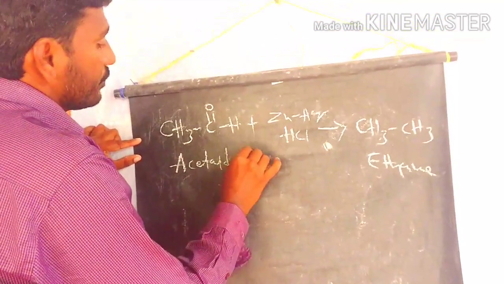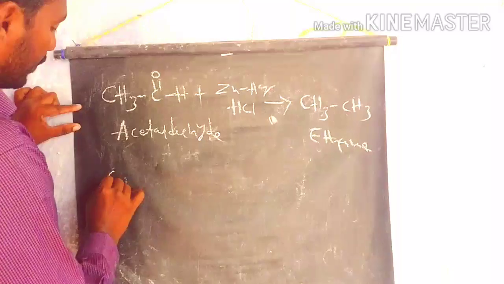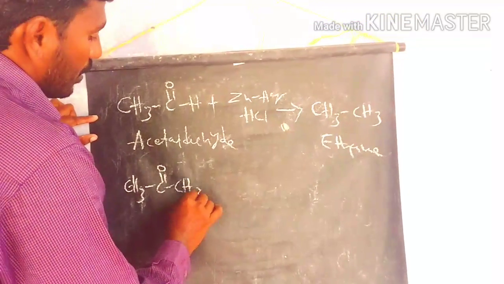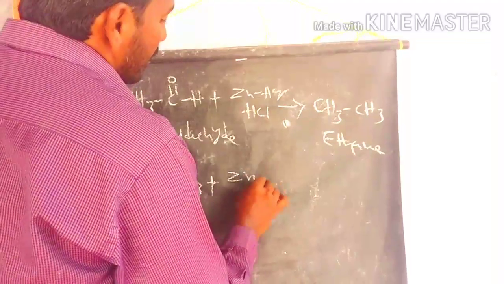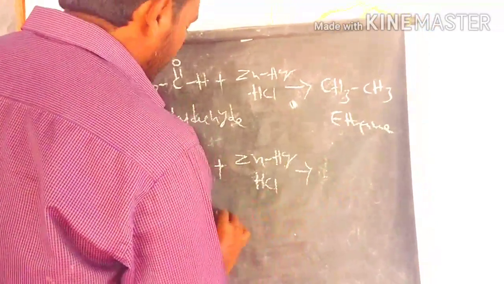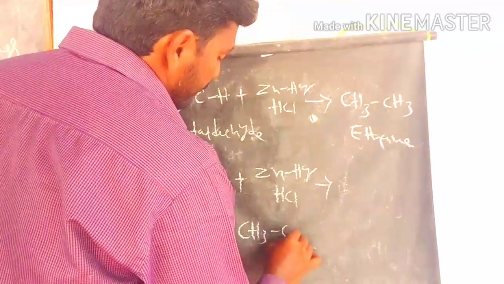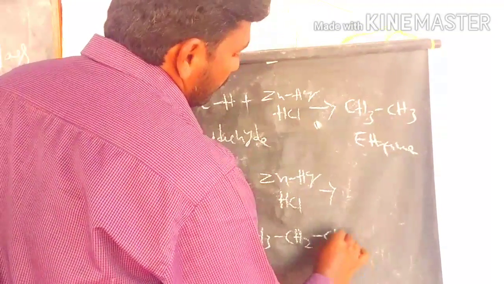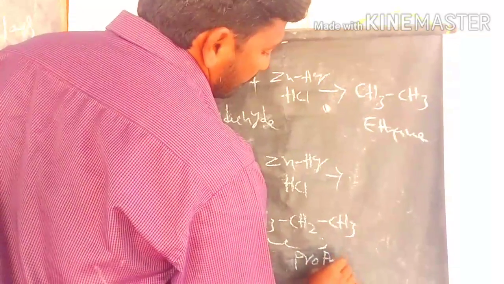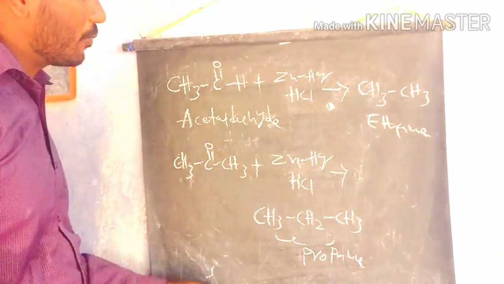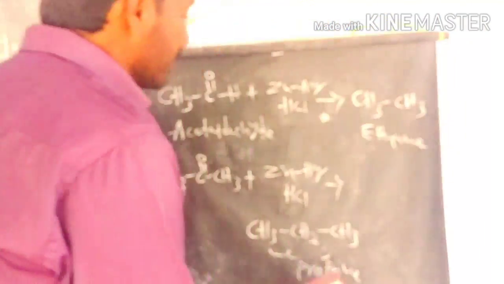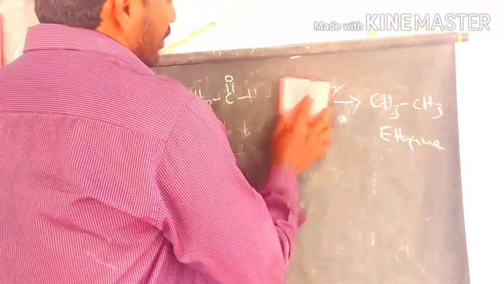If you take acetone, this is also 3 carbons, so under the zinc amalgam HCl condition, it is converting into propane. This is 3 carbons that we call propane. Acetone converts into propane and acetaldehyde converts into ethane.